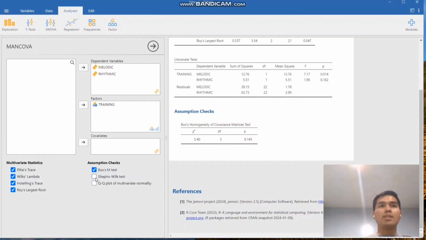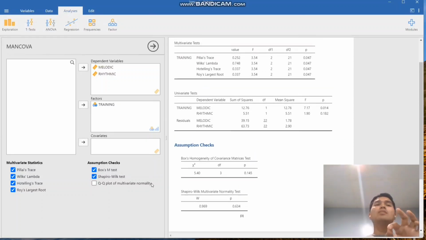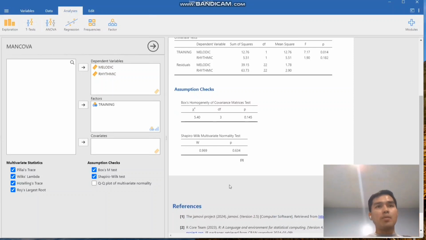Next that we have here is the Shapiro-Wilk test. We know very well that the Shapiro-Wilk test is used to test for normality, to test whether the distribution of the data follows a normal distribution. By the way, Shapiro-Wilk is intended when we test normality of any distribution with sample sizes of less than 1,000. There is also the Kolmogorov, which is the alternative in cases where we have a sample size of more than 1,000.